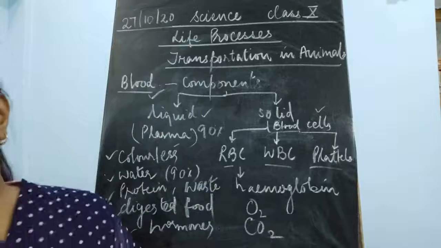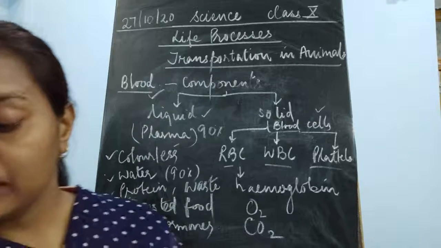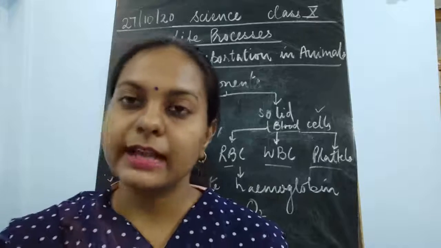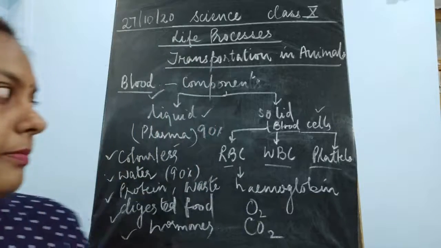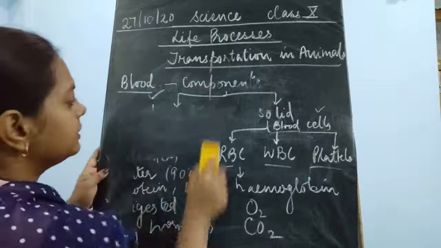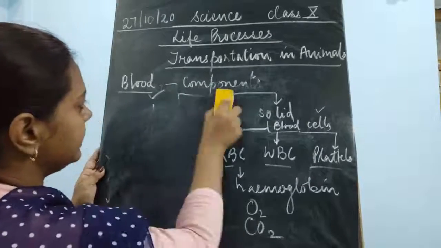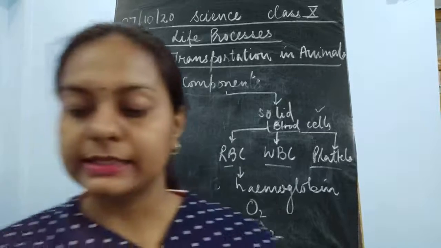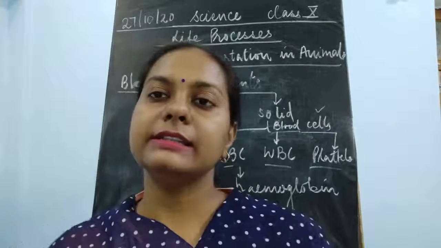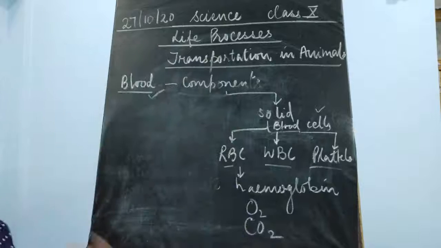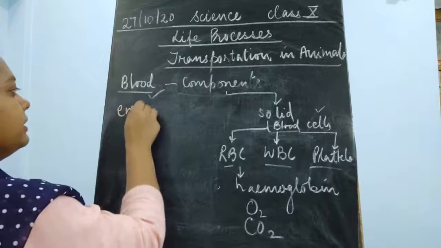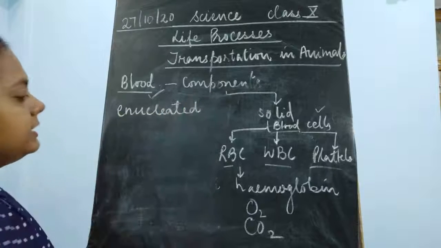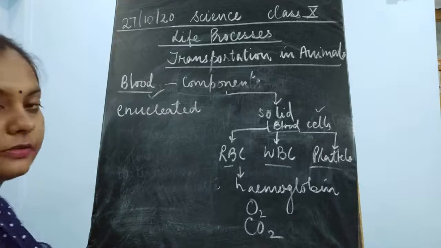Okay, so next is the red blood cells are circular in shape. Red blood cells do not have nucleus. So this is one of the important parts to be understood, that these RBCs don't have nucleus. They are the only enucleated cells. Now what is the reason behind it that it does not contain the nucleus in it? So they are enucleated. Why these RBCs are enucleated, children?